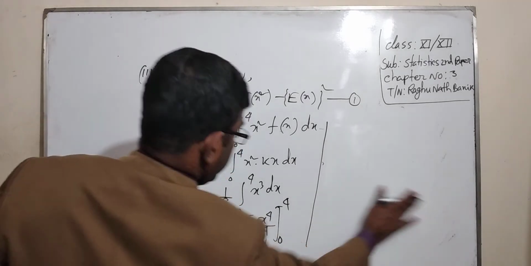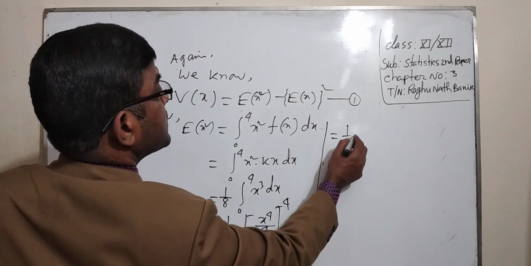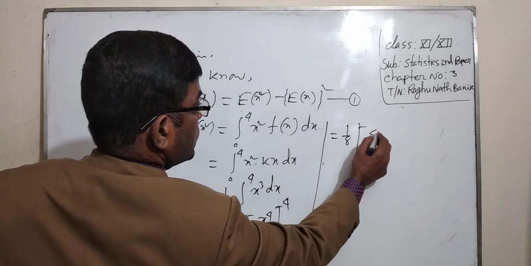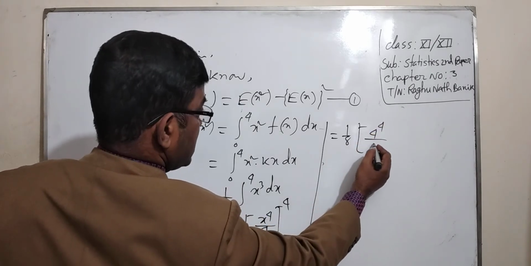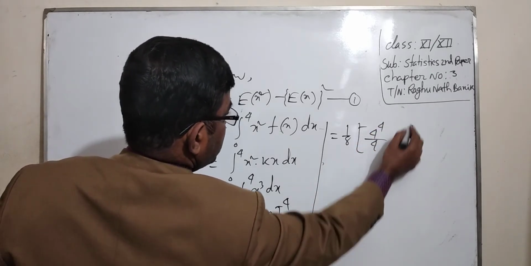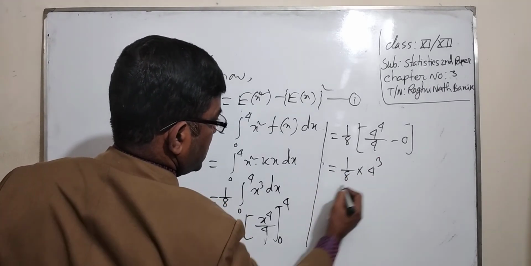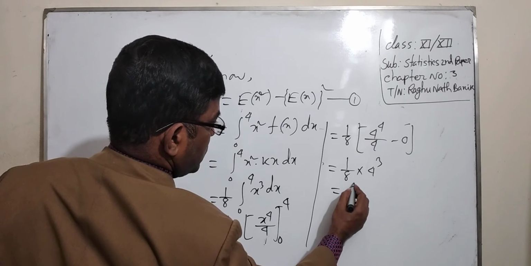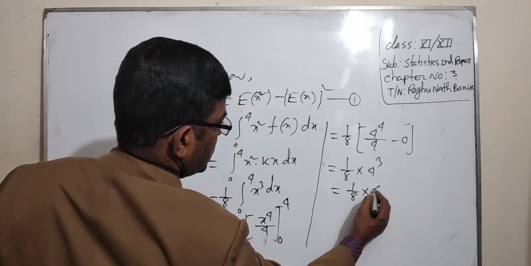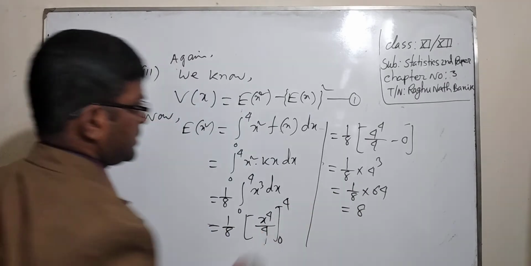Now the value is 1 by 8 times 4 to the power 4 by 4 minus 0, or equal to 1 by 8 into 4 cube, equal to 1 by 8 into 64, that means 8.